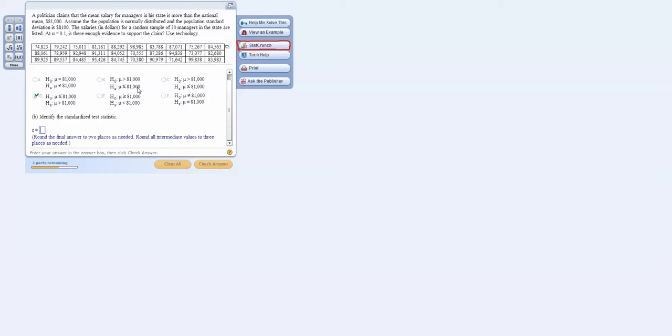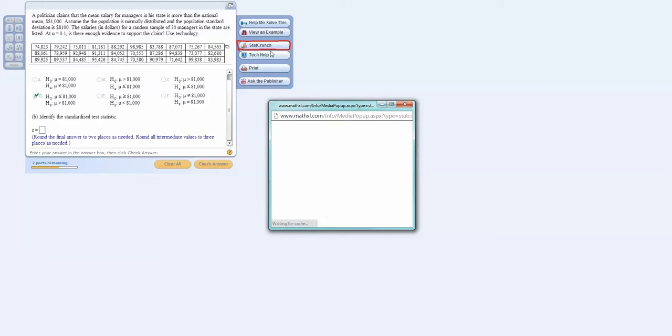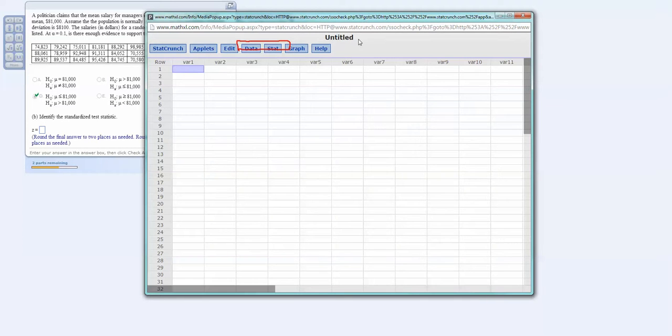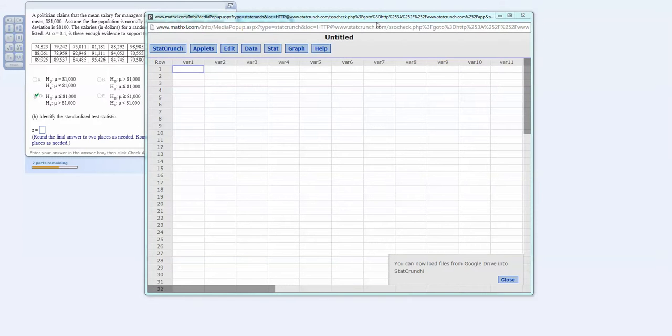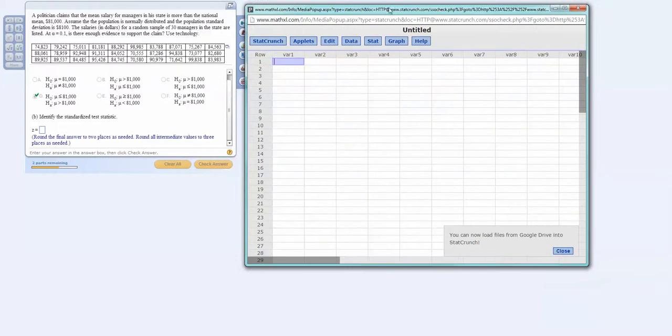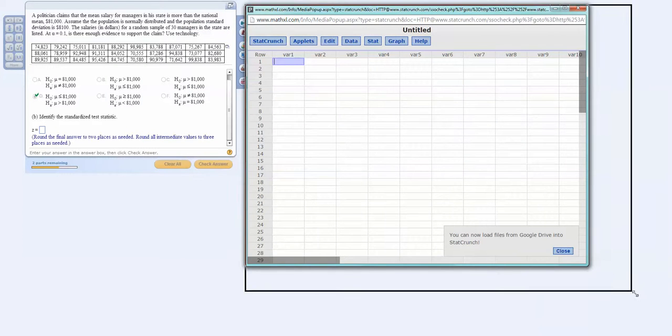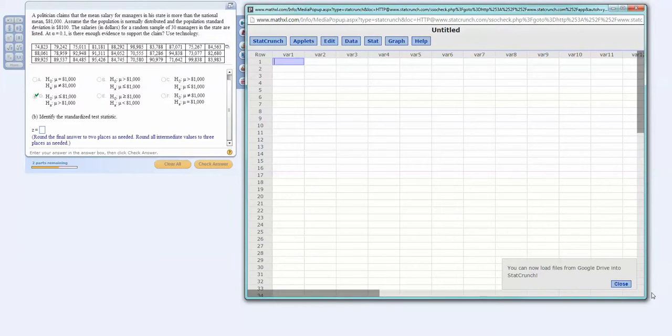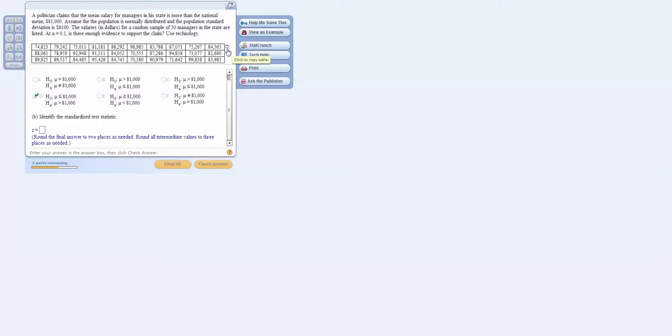Now, as I said, we're going to use StatCrunch, which is right here. If I left click that, that's going to open the StatCrunch window. And when we open the StatCrunch window, I'm going to go ahead and make this a little smaller so that it fits in the recording so that everybody can see what we're doing. It's blank, okay? There's nothing in there. Well, you'll notice there's a little blue window here.